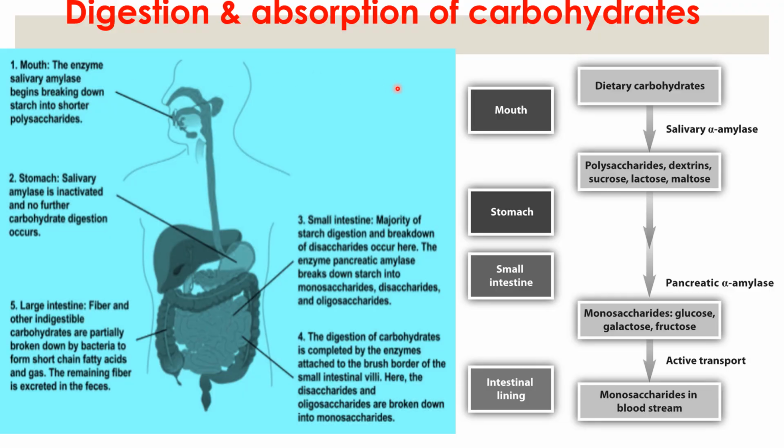So, digestion and absorption of carbohydrate. Carbohydrate digestion starts right from the mouth, followed by the stomach. In the stomach, there is no digestion of carbohydrates.